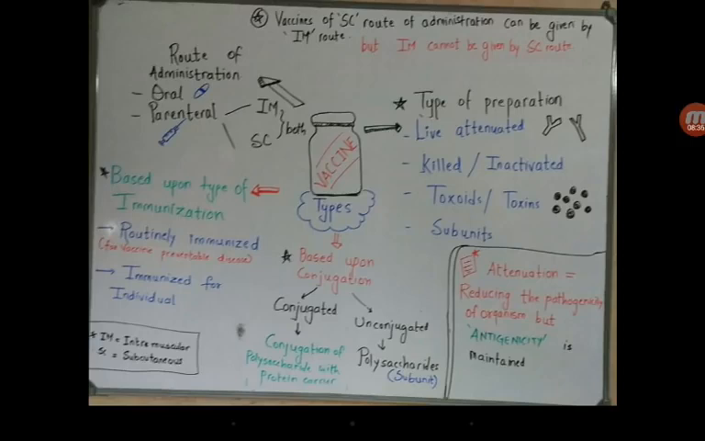Now, vaccines which are designed to be given by the subcutaneous route can be given IM, that is intramuscularly. However, vaccines which are to be given intramuscularly, we can never give by the subcutaneous or intradermal route because of reactions and side effects. Okay, so this was all about the classification and types of vaccines.